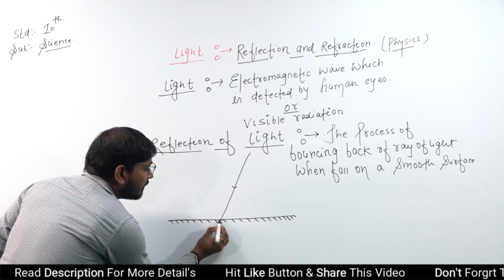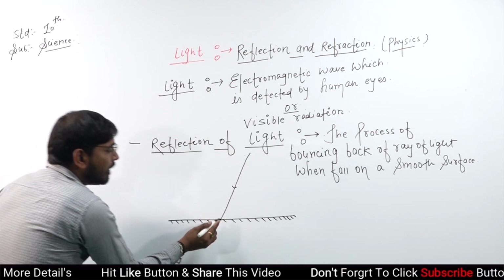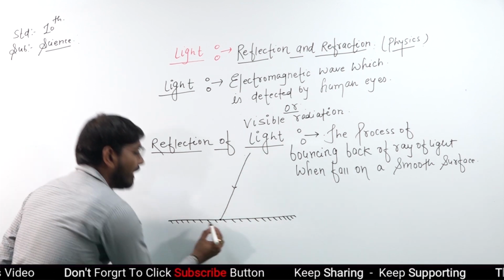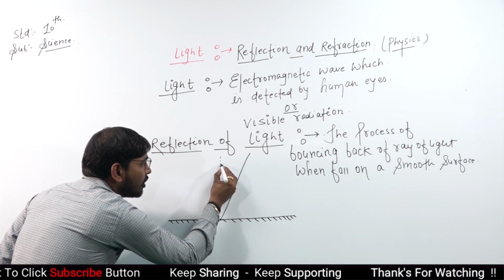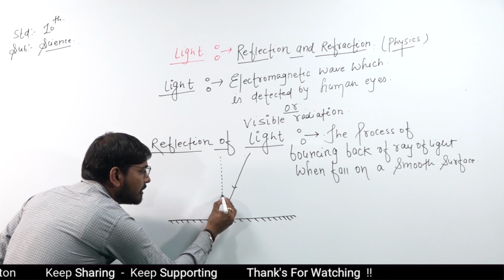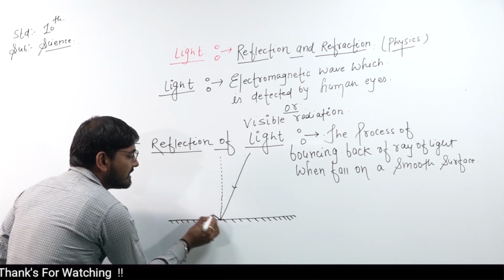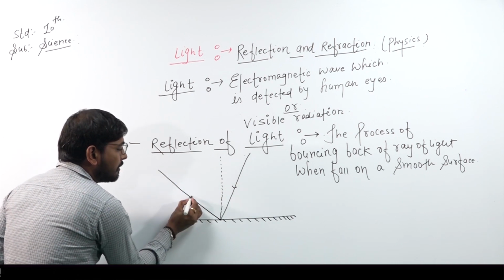The ray of light falls and then bounces back. When a perpendicular normal is formed on the smooth surface, and after forming the normal, these rays reflect and bounce back.